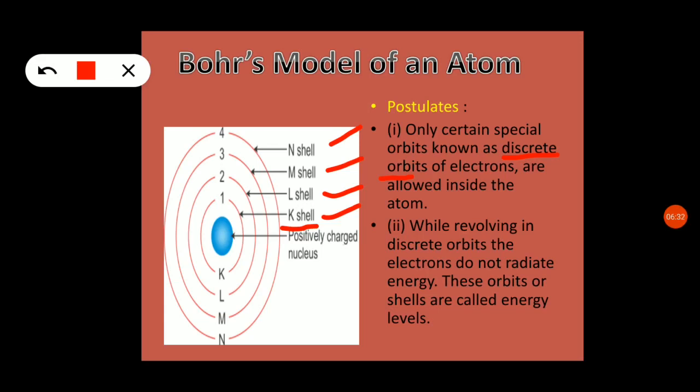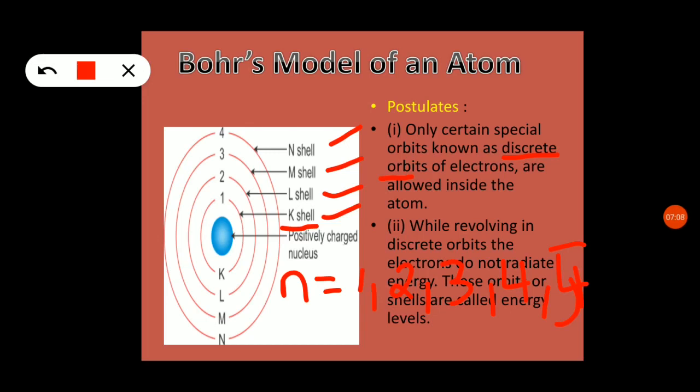Here n equals 1, 2, 3, 4, and this continues. n equals 1 means the first orbit, the K shell. n equals 2 means the L shell. n equals 3 means the M shell. n equals 4, the fourth shell, is the N shell.